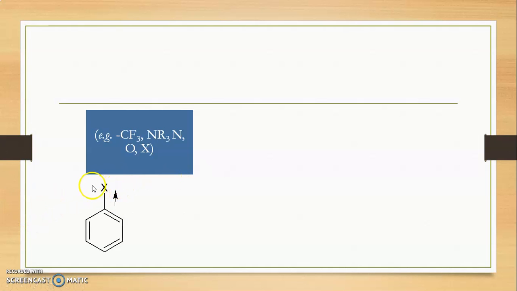In this case, as halogen is the more electronegative atom, the electrons are closer towards this halogen, and due to which the electrons present on the benzene ring are pulled towards this X, the halogen. That's why it is known as the electron withdrawing inductive effect, and with the help of the arrow it is shown that the electrons are pulled towards this X.